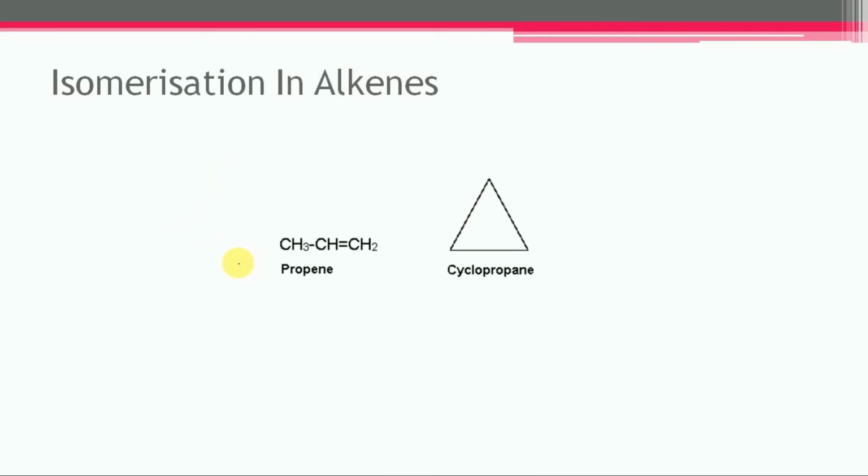This one is the open chain, and it is the case of propene, and now it is the ring isomer of propene, and it is cyclopropane.